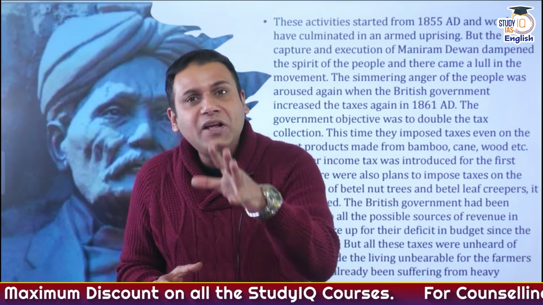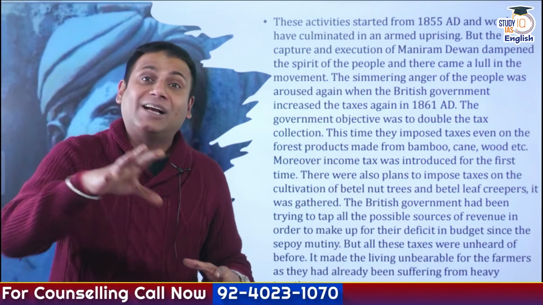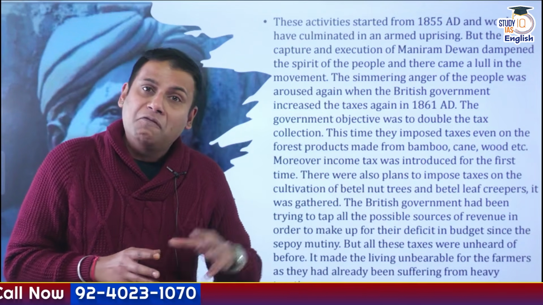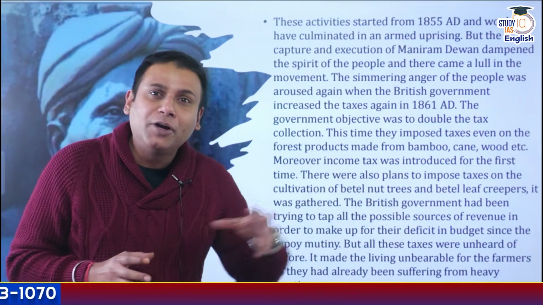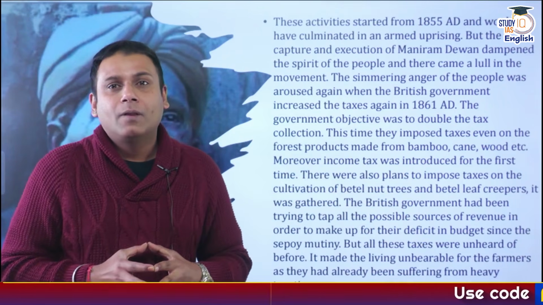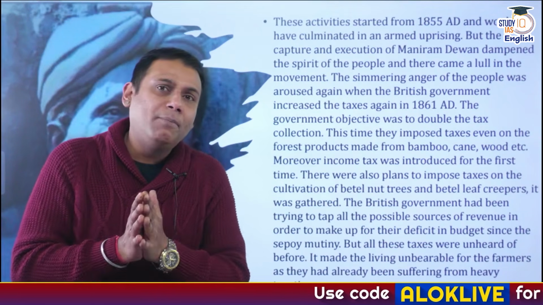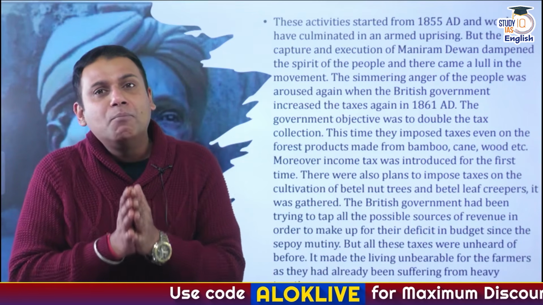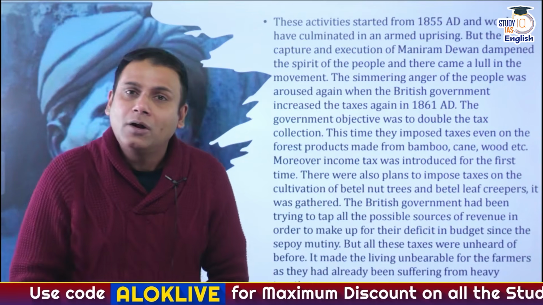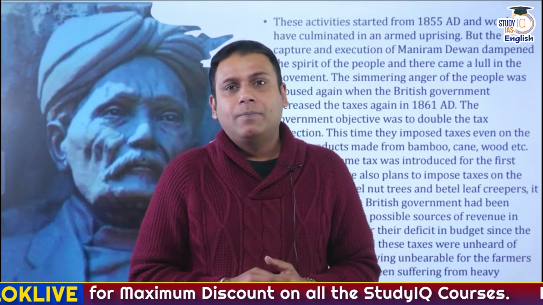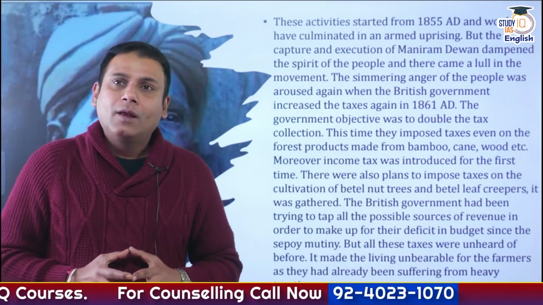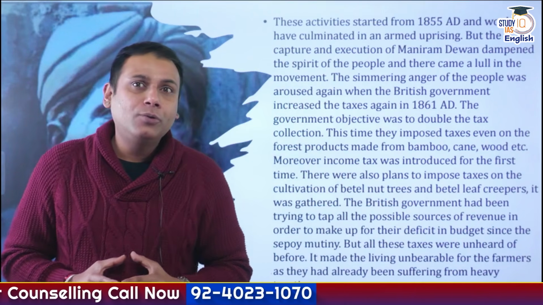So around 1861, Britishers came up with a new taxation system, with fresh taxes. Now, forest produce, who has the rights over the forest produce? The tribes. If you go through the books of history, you will come to know that the majority of tribal movements in India are based on three major issues: Jal, Jungle, and Zameen. Water, land, and forest. And in 1861, what did Britishers do?